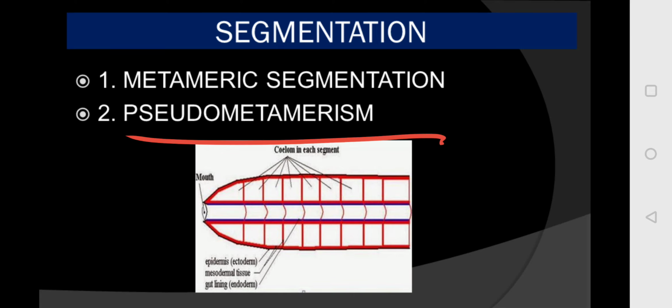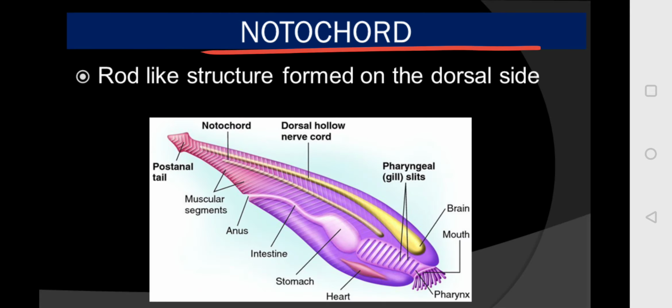Now the next one is the notochord. Notochord is a rod-like structure. Animals with notochord are called chordates, and those in which the notochord is not present are called non-chordates. For example, from poriferans till the echinoderms, notochord is absent, so these animals are considered non-chordates. Notochord is a rod-like structure present on the dorsal side during embryonic development. So this lesson is completed. Hope you like it.